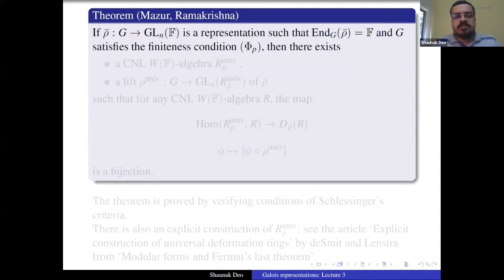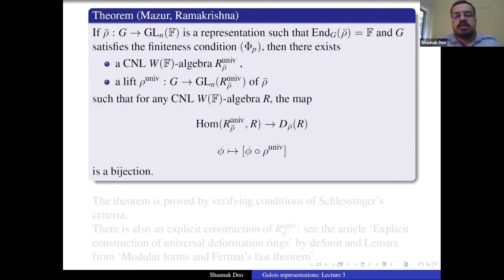So if rho bar from G to GL_N(F) is a representation such that the endomorphisms of rho bar are just scalars, which is satisfied by irreducible representations, but some reducible representations also satisfy this, and G satisfies the finiteness condition Phi_p, that any open subgroup H of G has only finitely many homomorphisms from H to F_p, then there exists a CNL W(F) algebra R_rho bar^univ and a lift rho^univ of rho bar from G to GL_N(R_rho bar^univ), such that for any CNL W(F) algebra R, the map from Hom(R_rho bar^univ, R) to D_rho bar(R), the set of deformations, which sends phi to the deformation corresponding to phi composed with rho^univ, is a bijection.